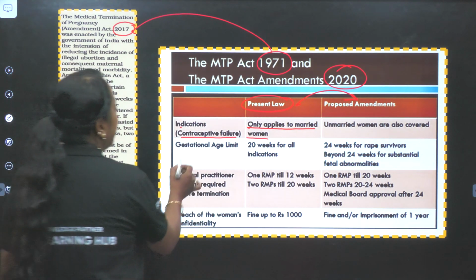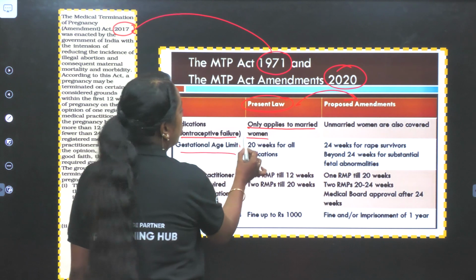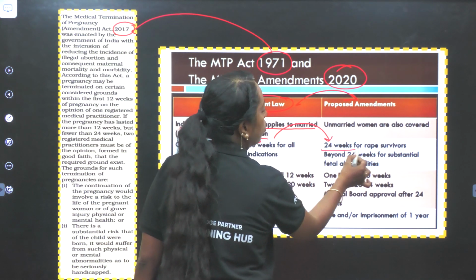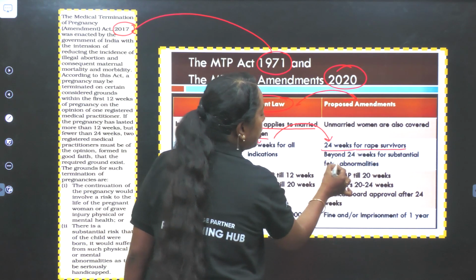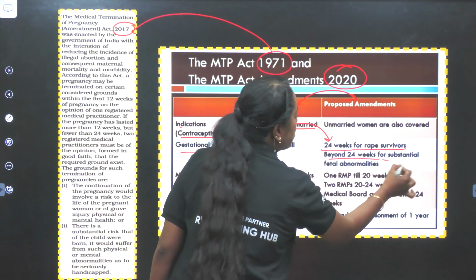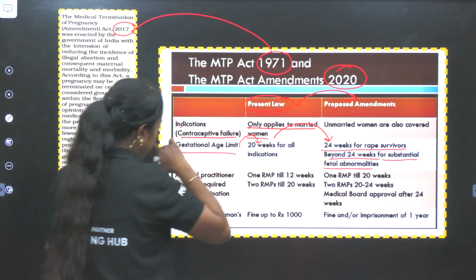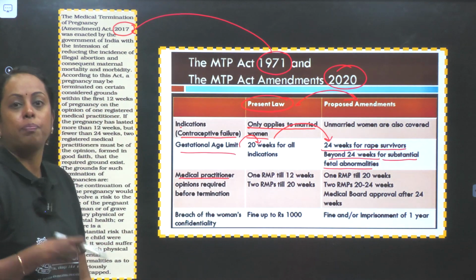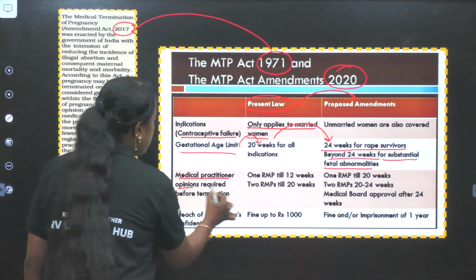It says the gestation age limit was 20 weeks, and later it was changed to 24 weeks for rape survivors. Beyond 24 weeks, it is for substantial fetal abnormalities. After that, a medical practitioner's opinion is required.